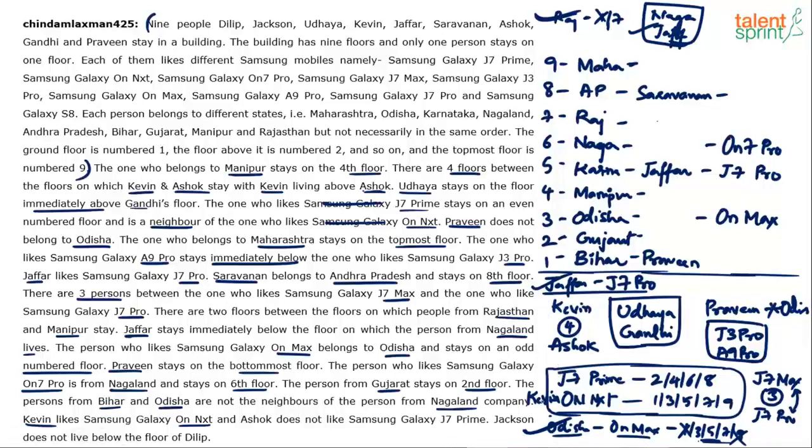Now, if you observe, out of the choices that we have for Kevin, we know that Kevin likes the phone OnNxt, right? The model number OnNxt. 1, 3 and 5 are ruled out because Kevin cannot come on first floor, third floor or fifth floor. He can come on seventh floor or ninth floor. Kevin can take 7 or 9. It cannot take 1, 3, 5. Right? So these things are important now. Now that one reading is done, these things will help us fill the gaps. So Kevin, who likes OnNxt, can either come on 7th floor or 9th floor. Both are possible. Kevin can belong to Rajasthan or Maharashtra. He likes OnNxt.